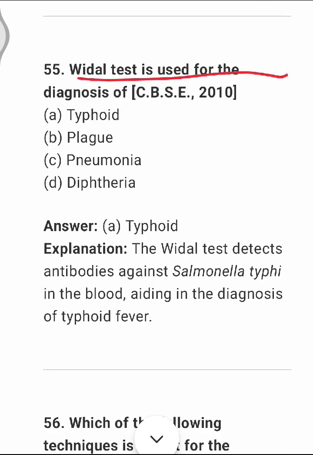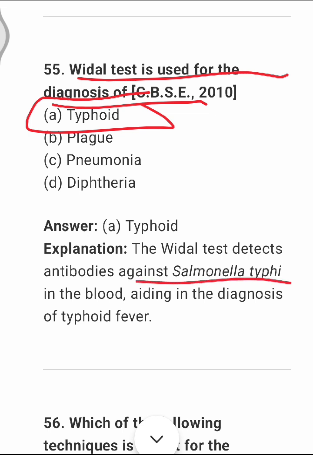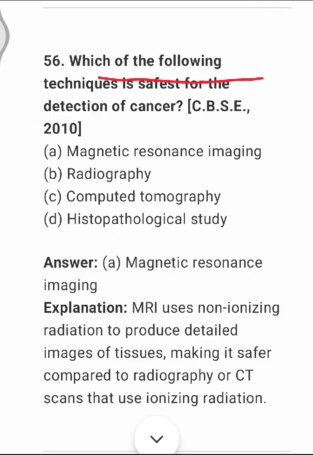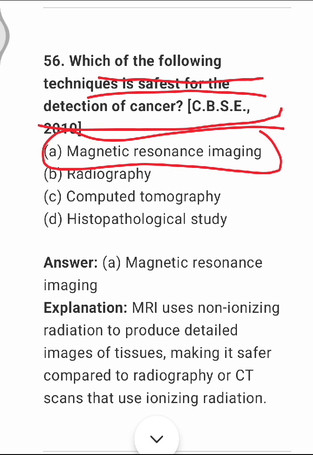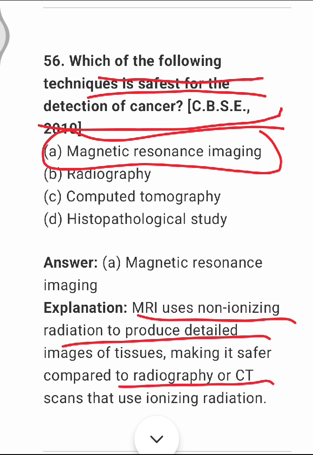Widal test is used for the diagnosis of typhoid, which is caused by a bacterium called Salmonella typhi and spread through contaminated food and water. Which of the following techniques is safest for the detection of cancer? It is MRI, magnetic resonance imaging. It is considered the safest for the detection of cancer because it uses non-ionizing radiation to produce detailed images of the tissues, making it safer as compared to radiography or CT scans, which use ionizing radiation, which is stronger and more harmful.